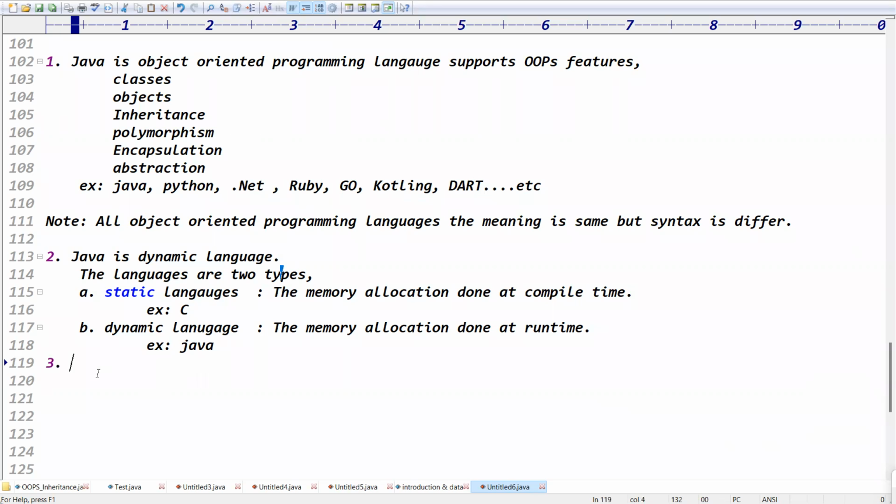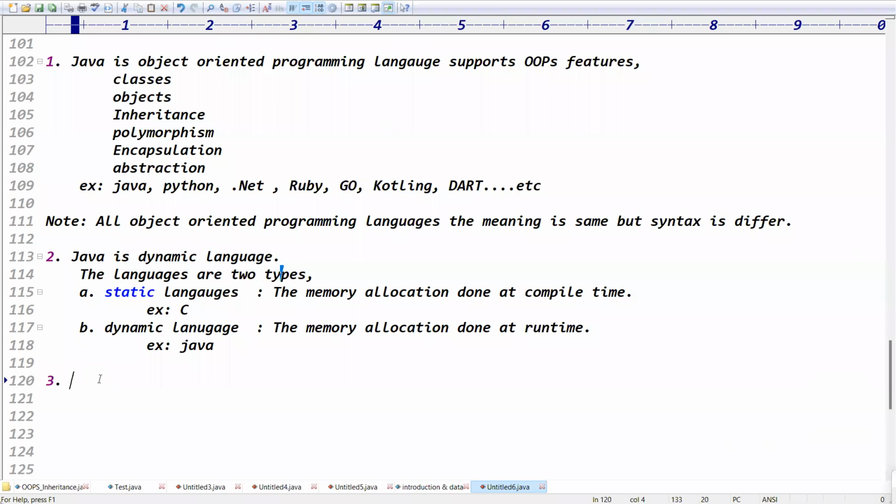Okay, number two done. And the third point we need to understand: yesterday in class I told you Java is a platform independent language. Platform independent means it supports all operating systems. These are the theory points. Definitely these points are required, right? Yes, points are required.